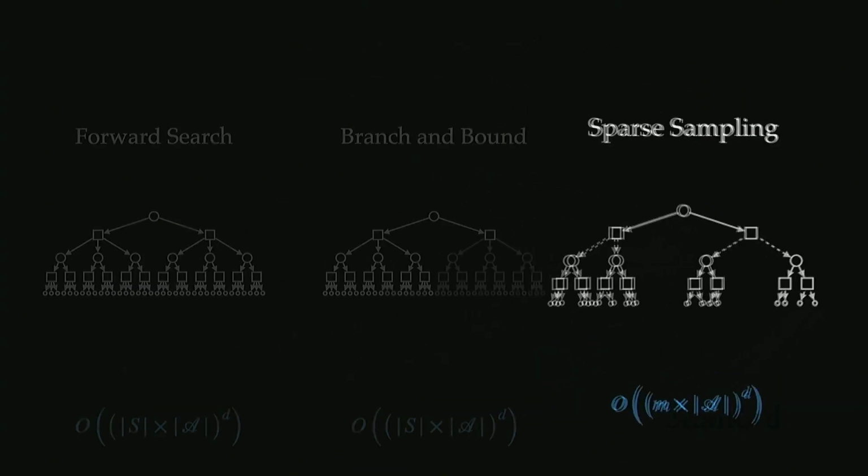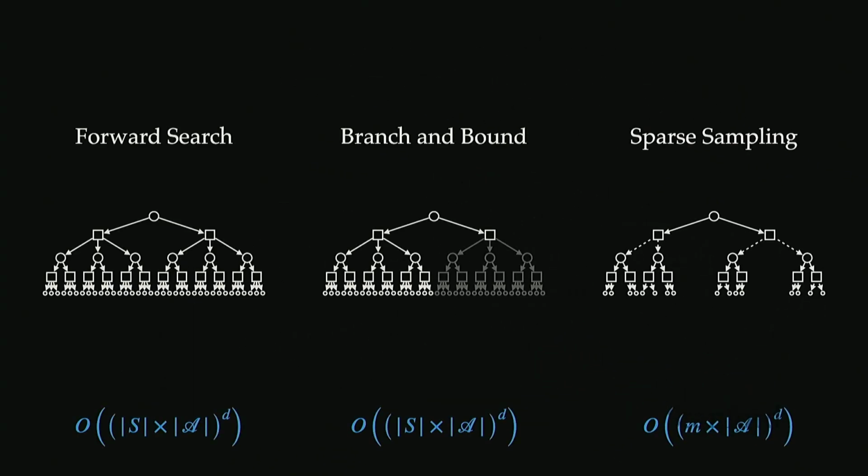Just summarizing the algorithms that we've seen so far: forward search, branch and bound, and sparse sampling. Forward search and branch and bound have a computational complexity of s times a to the d. A good way to remember this is that s times a to the d spells SAD, and that is a sad branching factor, because it's just going to blow up as you go further down in the search tree. Sparse sampling simplifies this to m times a to the d, but now you're a little mad that you've had to use sampling-based techniques to get this approximation. So forward search and branch and bound make you sad, sparse sampling makes you mad.